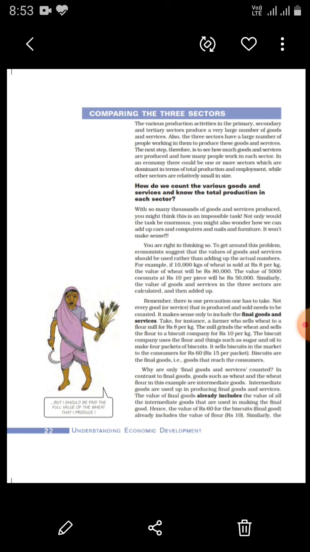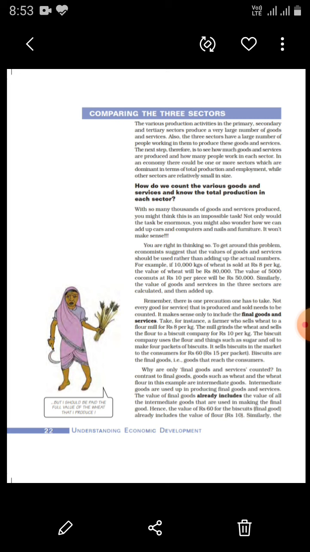The value of final goods includes the value of all those things. For example, the biscuit company purchased the wheat flour from the wheat mill.